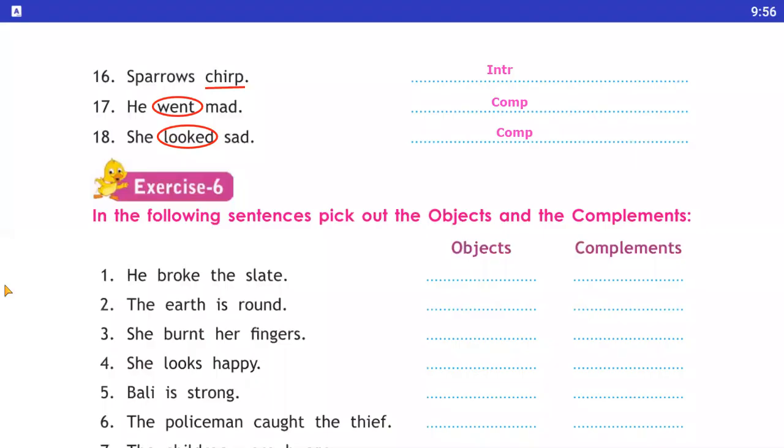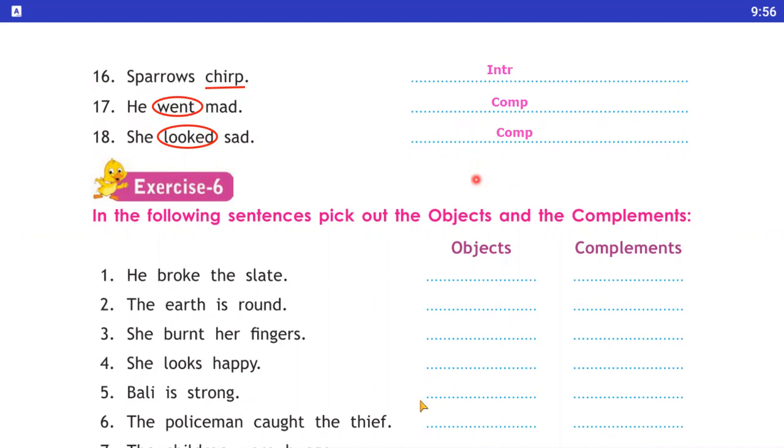Okay, number 16 is sparrows chirp. So here underline the chirp. Yes, it is an intransitive verb. Number 17, he went mad. So here you have to circle the went, or it is a complement. Okay. Number 18, she looked sad. Here you have to circle the looked verb. Okay. So it is a complement.